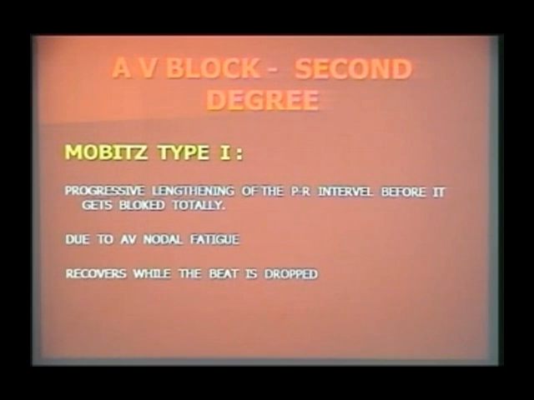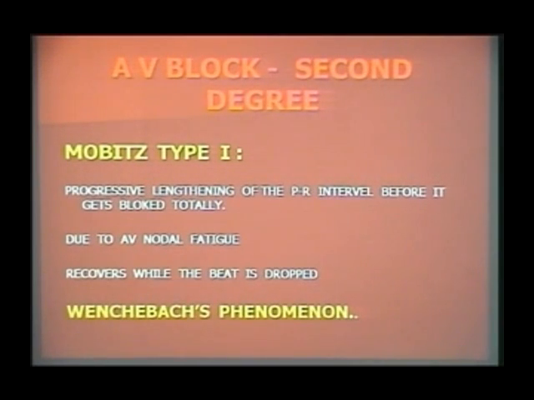So here the P waves are getting delayed and the P waves are getting blocked at the AV node itself. So type 1, the block is at the AV node, and most often it may not require treatment. Most often it is a conservative treatment for type 1 second degree atrioventricular block.